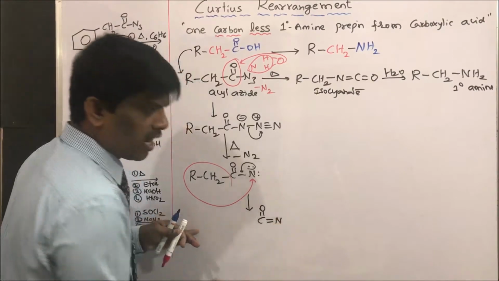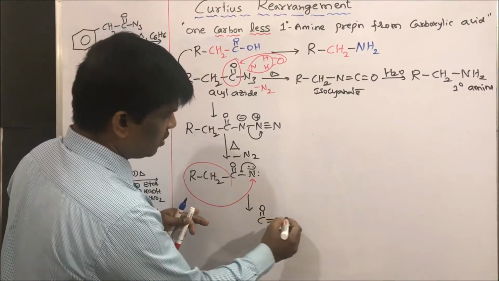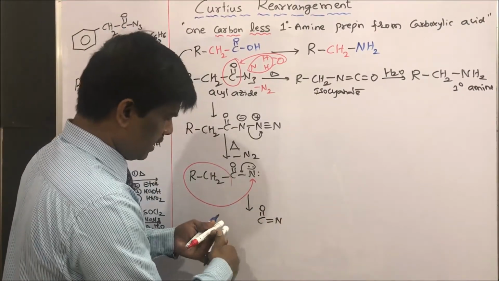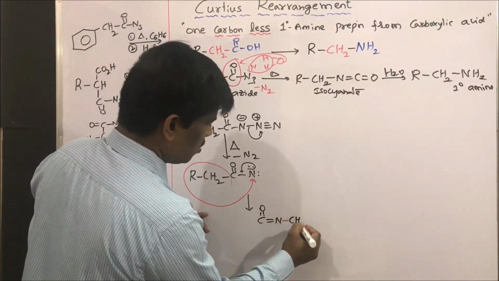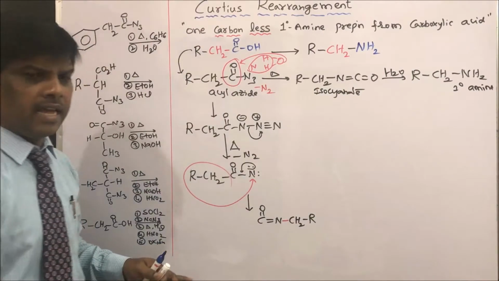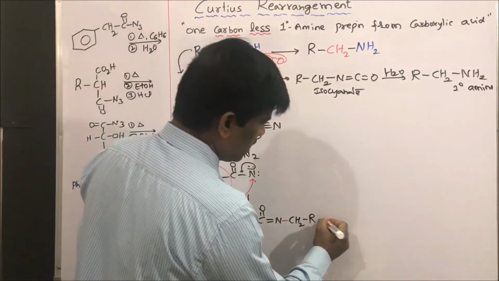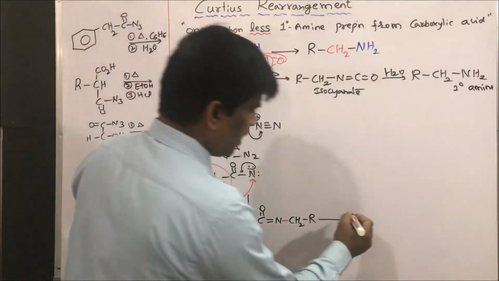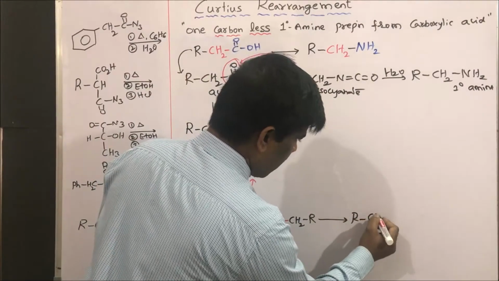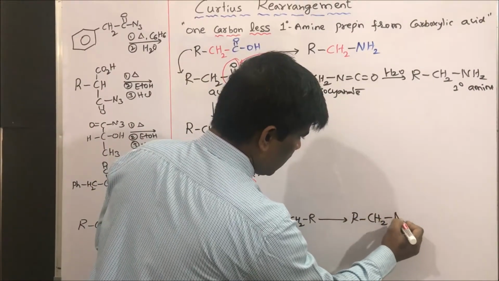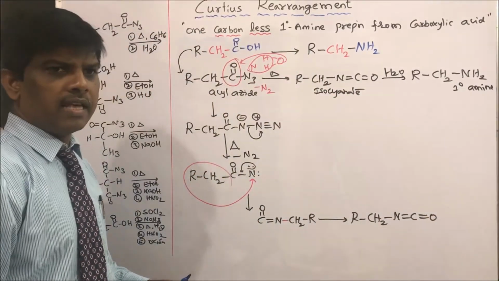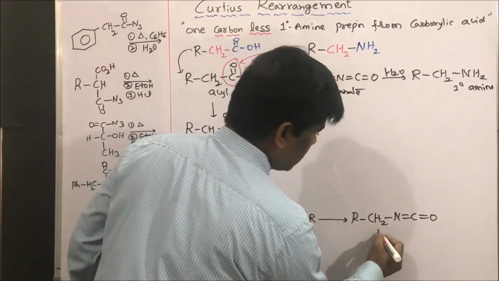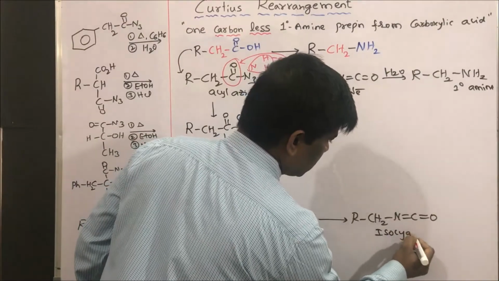It is not the way to write, though I am writing nitrogen, and now it is forming this CH2 and R. The best way to write is R CH2 N double bond C double bond O. Yes, isocyanate. This is isocyanate.